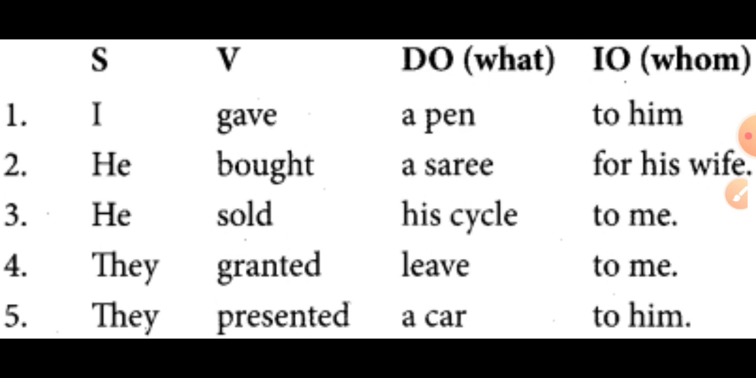What did they present? They presented a car. Now, to whom? The question to whom, that is the indirect object. To whom did I give? To him. To whom did he buy a sari? For his wife. Like that, we will do other examples also. So these are the things. Please go through the examples and understand the SVDOIO pattern, that is, the direct object, indirect object pattern.